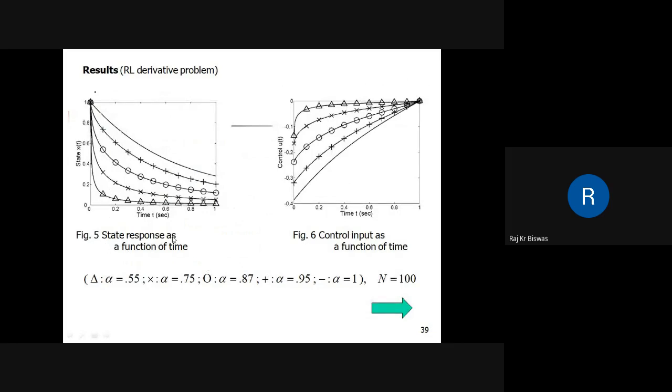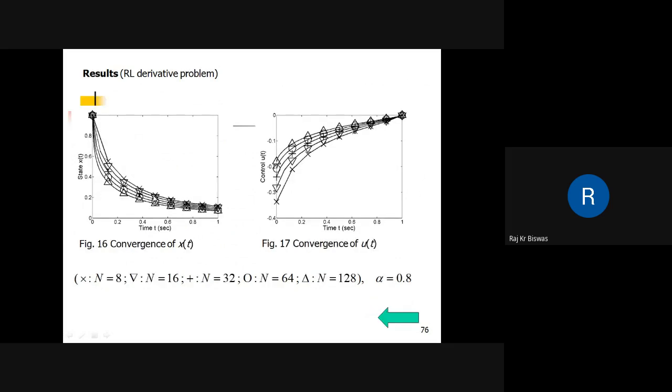Again, this result is shown for different values of alpha. This is the state and control, and this is the convergence analysis of the state and control. A particular alpha value is chosen, and by changing the node size this problem is solved, and it is seen that the solution converges.